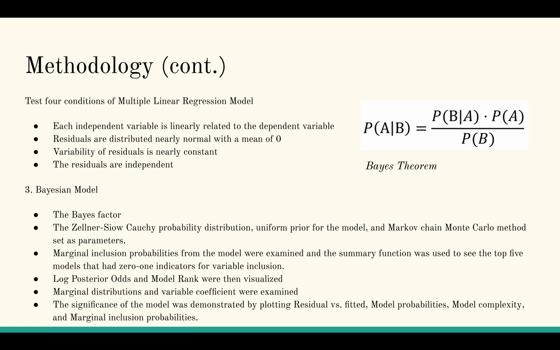The significance of the model was demonstrated by plotting residual versus fitted, model probabilities, model complexity, and marginal inclusion probabilities. Looking at the histograms for the distribution of the independent variables, I saw that they all have normal distribution except manufacturing output on the bottom left, which has a strong right skew.